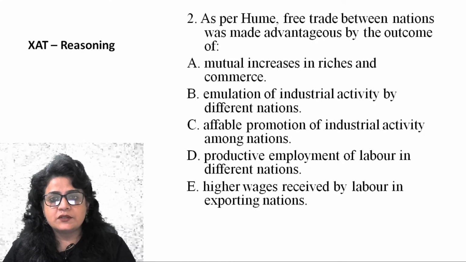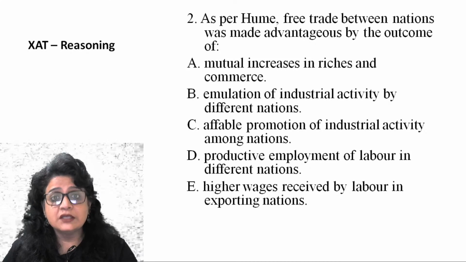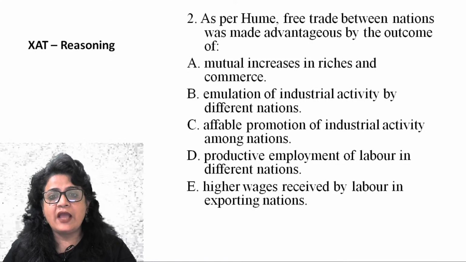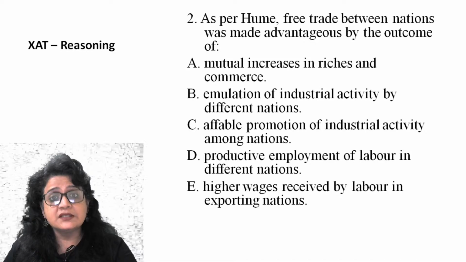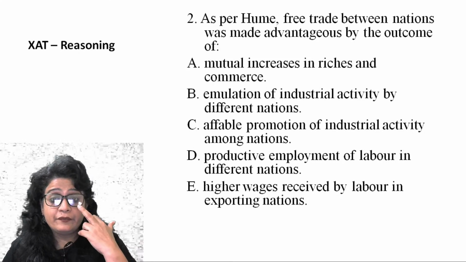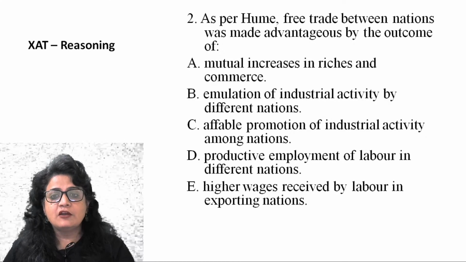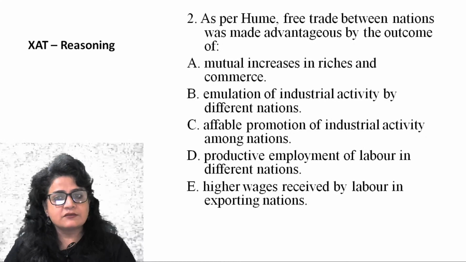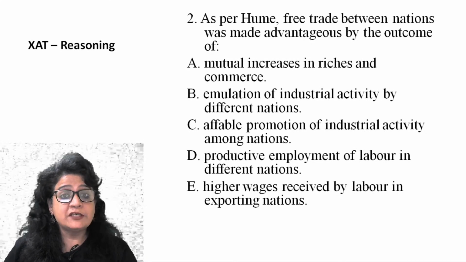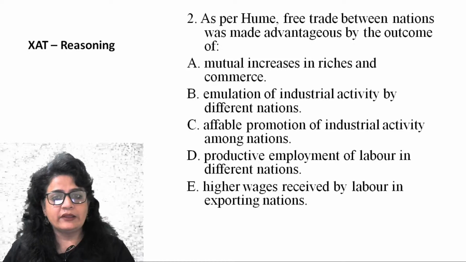Now, look at the options. Mutual increases in riches and commerce, that is not the reason, right? That is the outcome, right? Emulation of industrial activity by different nations. So possibly this is the reason which is actually leading to the riches of all countries. So the reason, the cause is this. Let's see what C option says. A fabled promotion of industrial activity among nations. Nowhere it is stated. One country is following another country. Emulation is to follow, imitate. So one country is imitating the style of another country, and that is why it is also becoming wealthy.